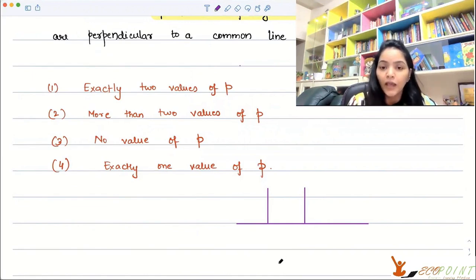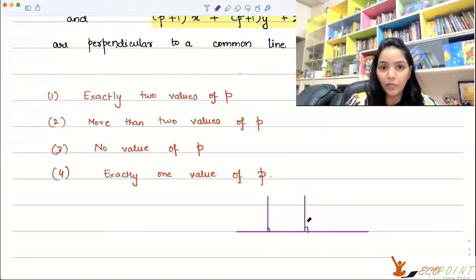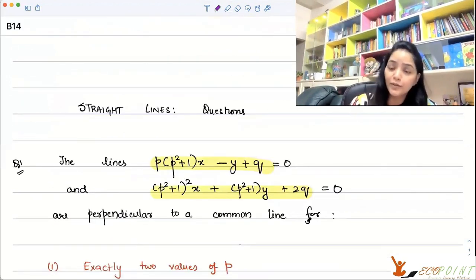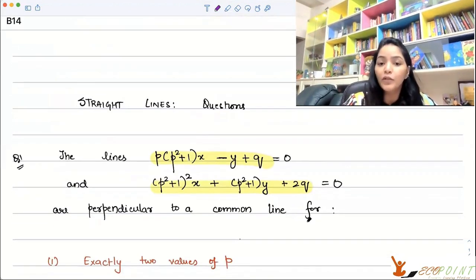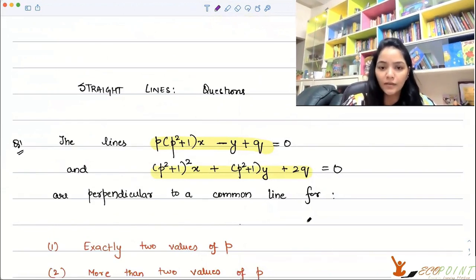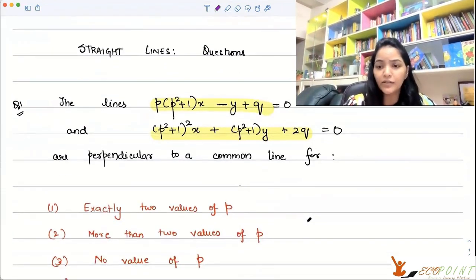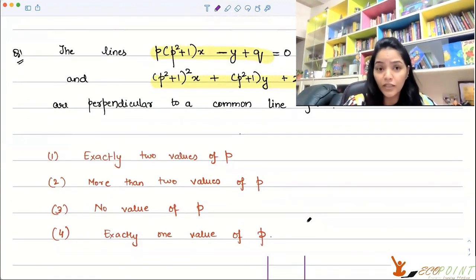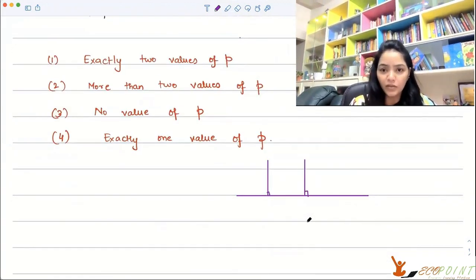These two lines are perpendicular to a common line, which means they will be parallel to each other, because perpendicular means 90 degrees. In case 2 lines are parallel to each other, the slope is the same. So the slope of line 1 is the same as the slope of line 2.